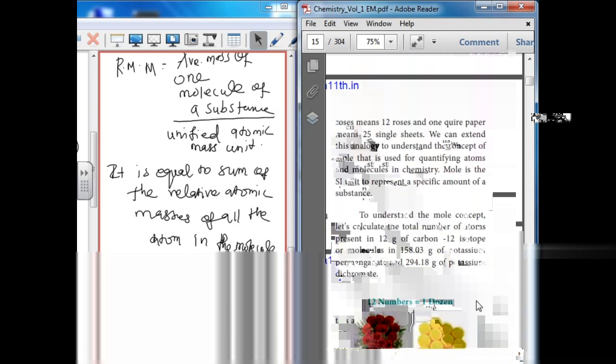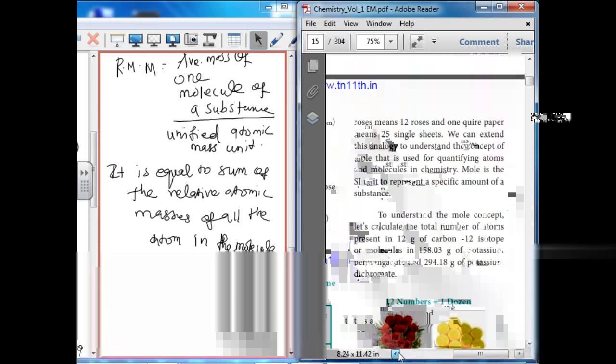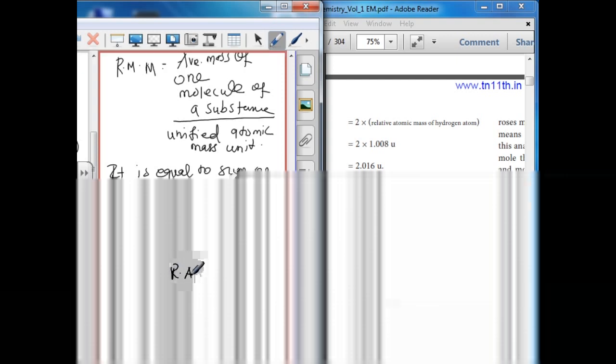For example, now we are going to calculate the relative molecular mass of a hydrogen molecule. Question number 1. Calculate the relative molecular mass of hydrogen molecule.